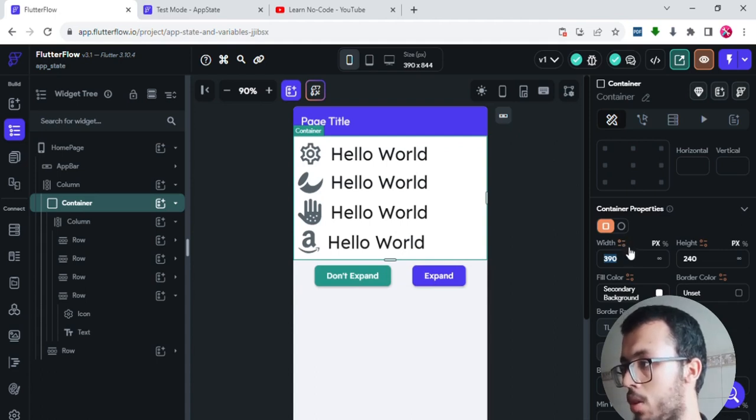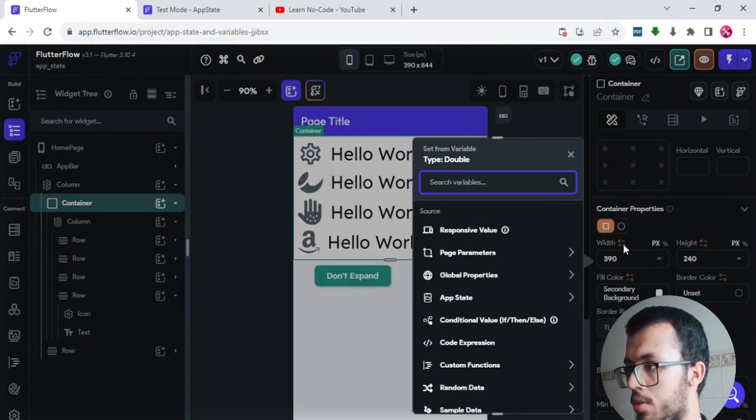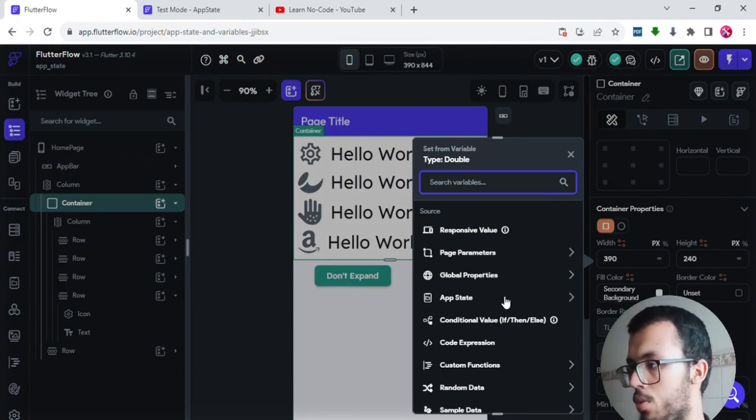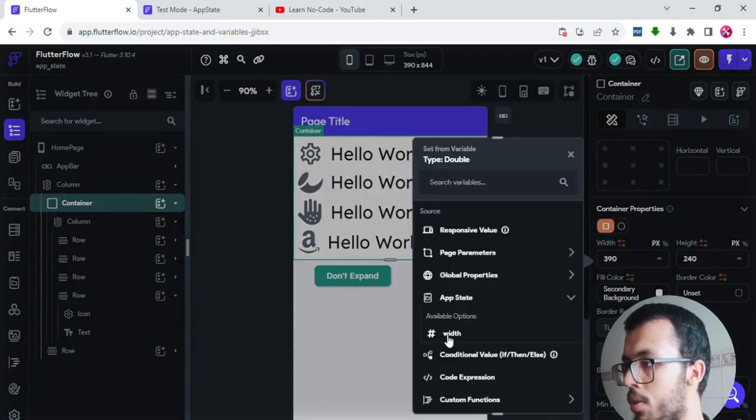To do that, you have to click on this icon, because the static value is not going to be changed. Once you have clicked on this icon, you will have some options. You want it to change according to a certain change in your app. So to make things easier, I will select that and select app state. Then they give you the width.